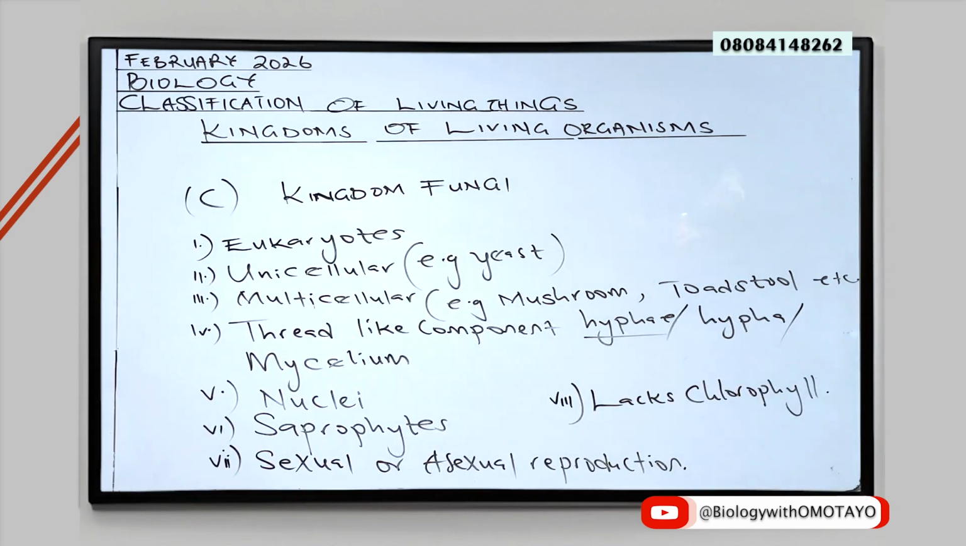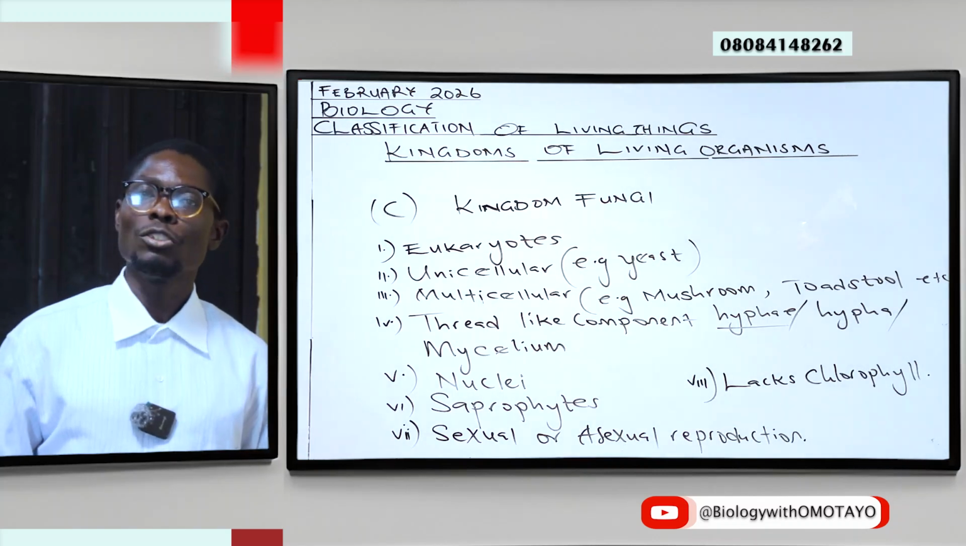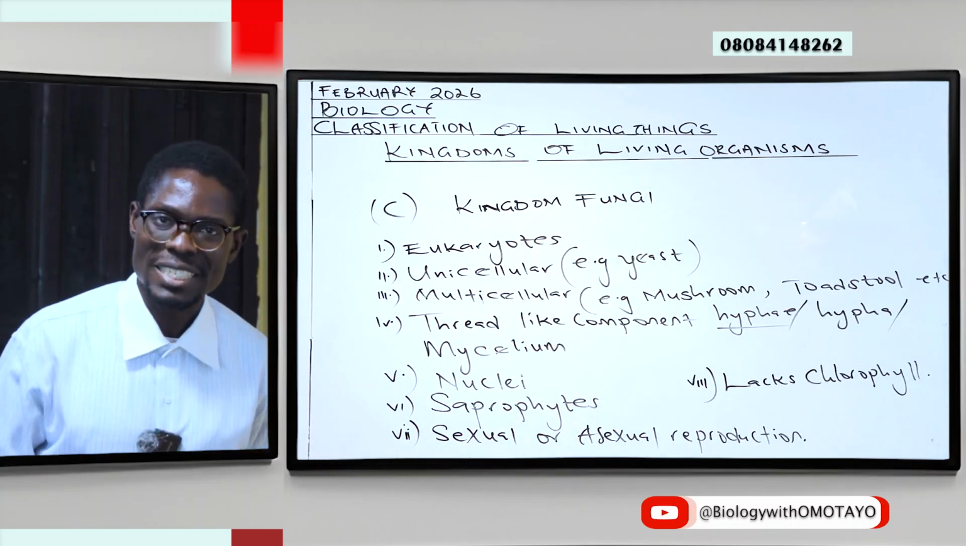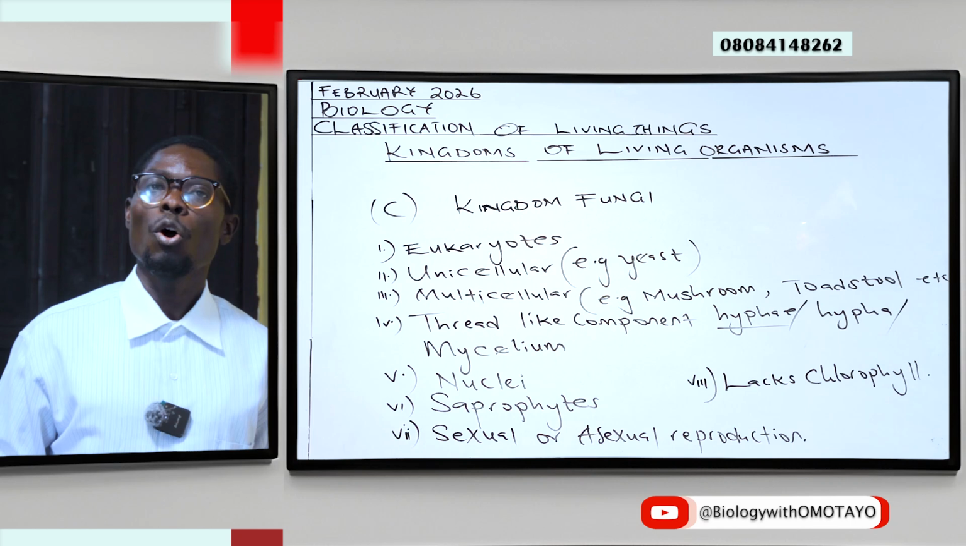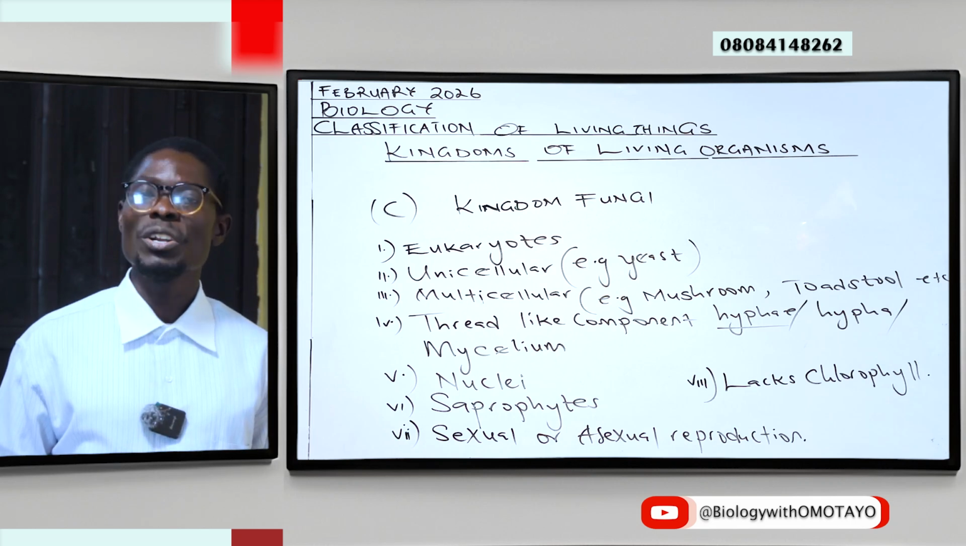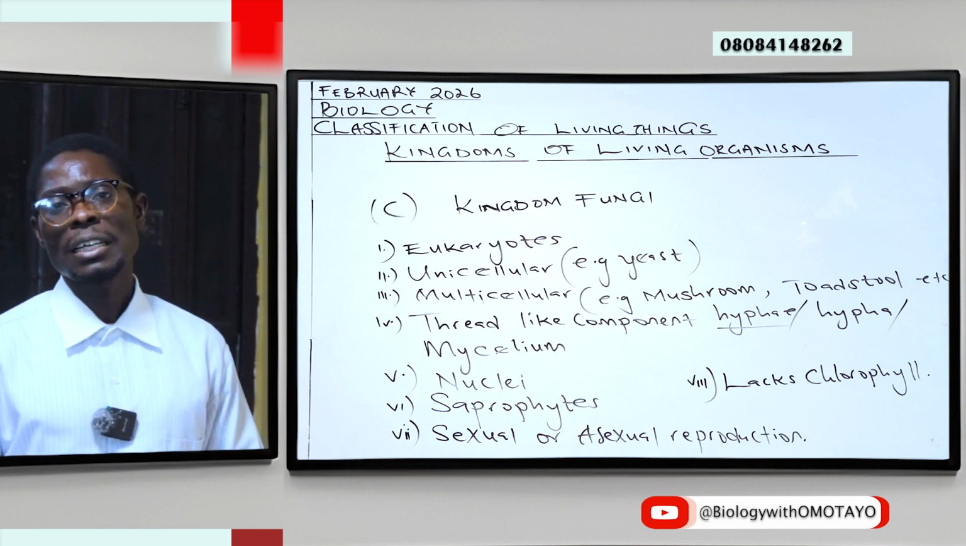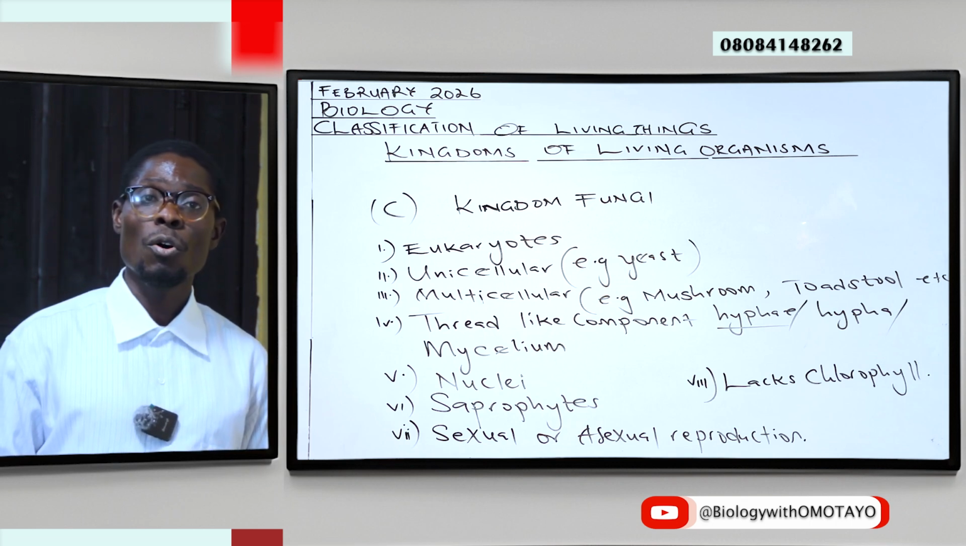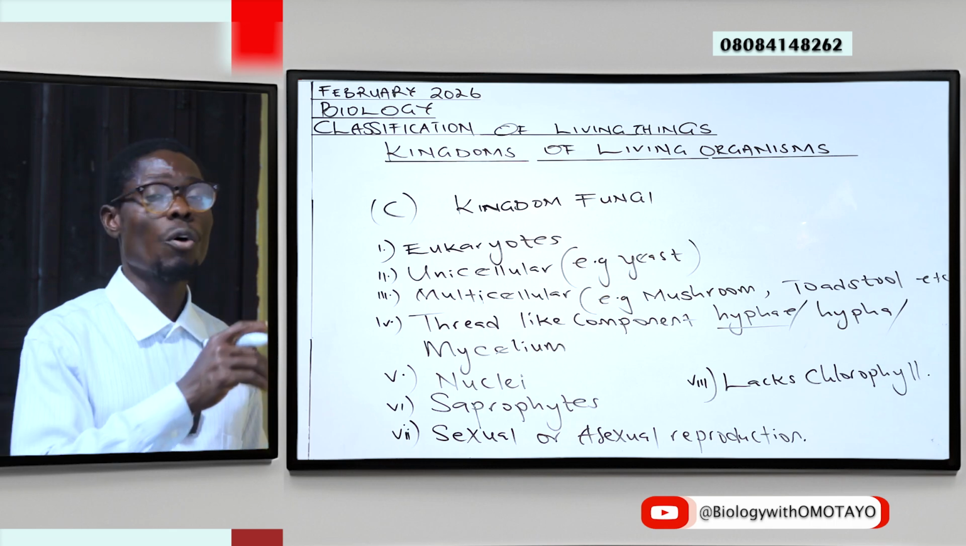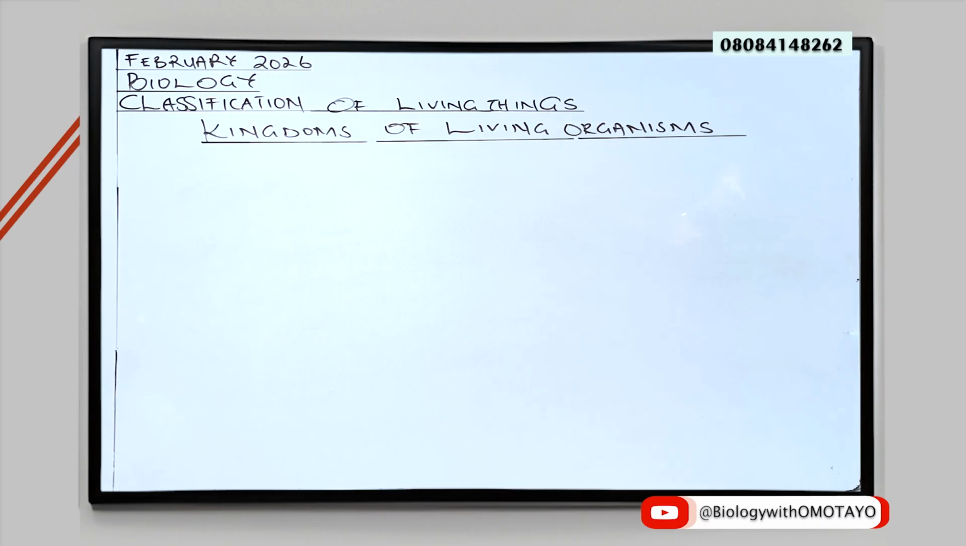This is the reason why they cannot photosynthesize like other autotrophs. Hence, we refer to them as non-photosynthetic plants. A quick one, I'll be illustrating the diagram of one of the members of this kingdom, the Rhizopus stolonifera.